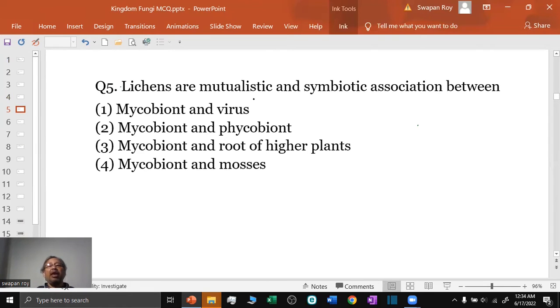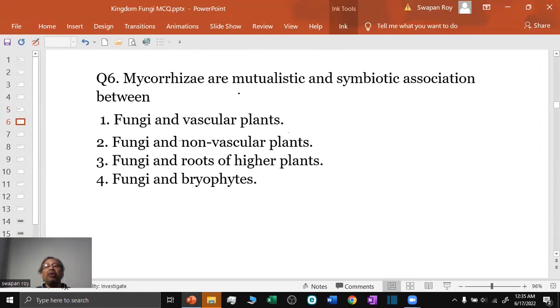Question number 5. Lichens are a mutualistic and symbiotic association between mycobiont and phycobiont. Mycobiont is the fungal member and phycobiont is the algal member. Question number 6. Mycorrhizae are a mutualistic and symbiotic association between the fungi and the roots of higher plants. This association helps the higher plant to get minerals easily absorbed from the cells, and the fungi get ready-made food from the higher plant.